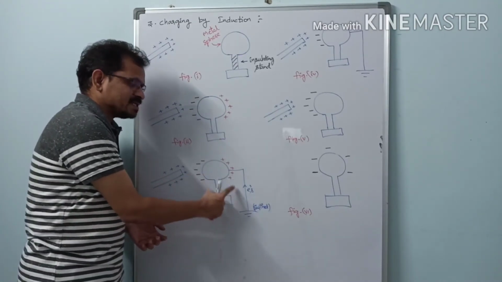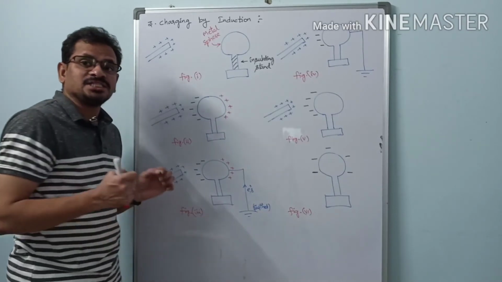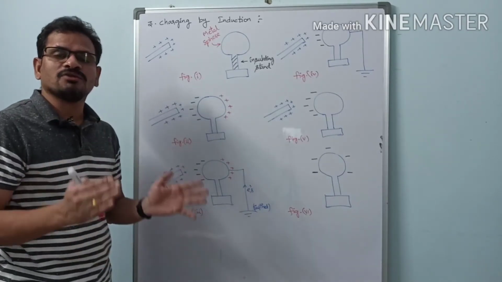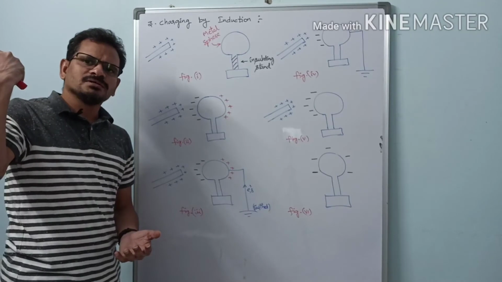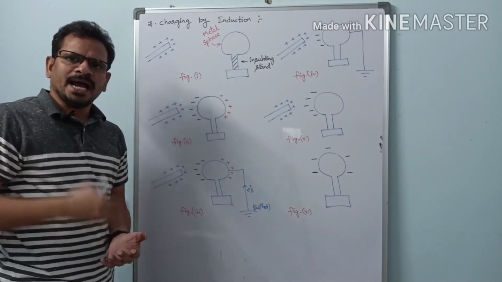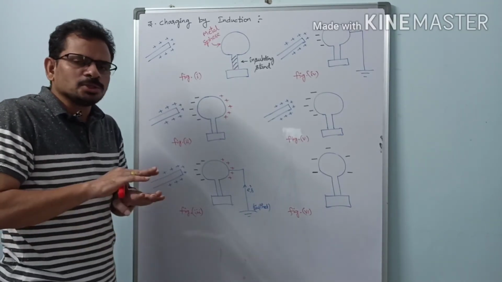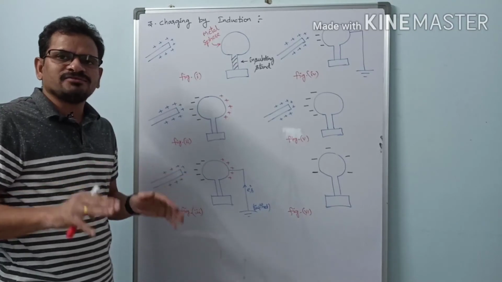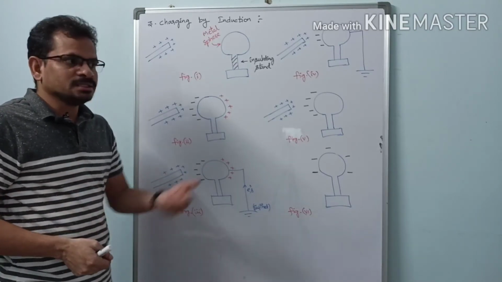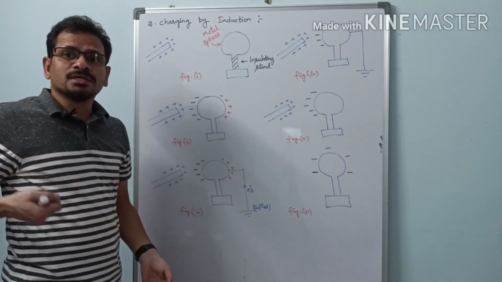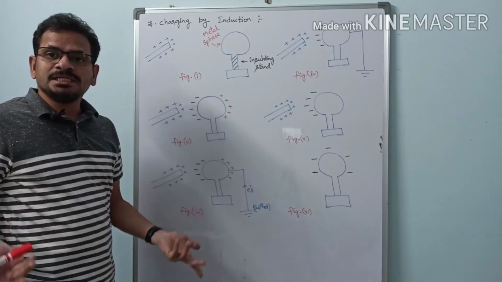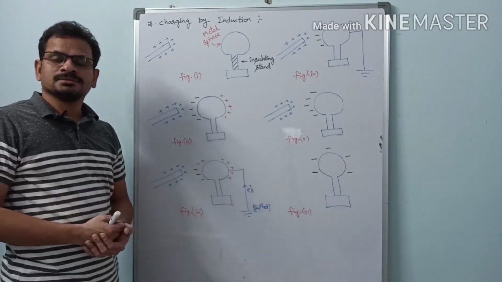And here what happens, let us see. Earth is a rich source. We can call earth an ocean of electrons. It can supply any number of electrons, and it can take any number of electrons. There is no change in the availability of electrons from the earth. If we take a few buckets of water from an ocean, there will not be any change in the level of water.